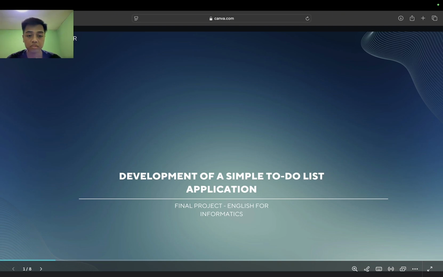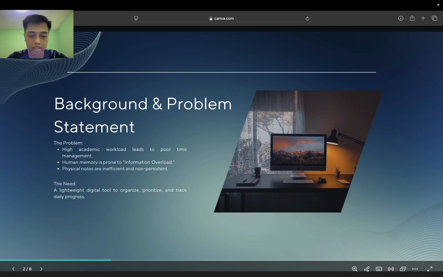Okay, before I dive into the technical details, let me tell you why I chose this project. As an informatics student, our lives are full of coding, complex assignments, and logic. Sometimes we focus too much on complex things and forget the simple ones, like buying groceries, attending a meeting, or even simple daily tasks. That is why I believe a to-do list, a small project, has a very big impact on our productivity. Okay, next slide.